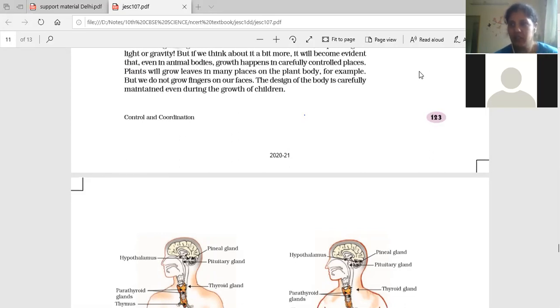Now TSH. When the pituitary sees that thyroxine secretion has decreased in the body, it will start secreting more TSH. Thyroid stimulating hormone is TSH. So when there is lesser secretion of thyroxine, the pituitary will start sending more TSH.